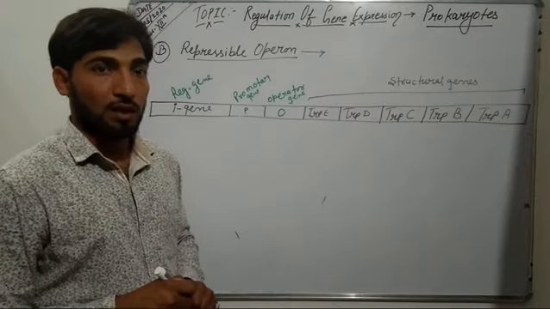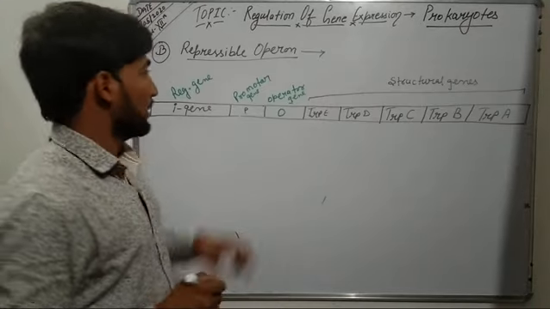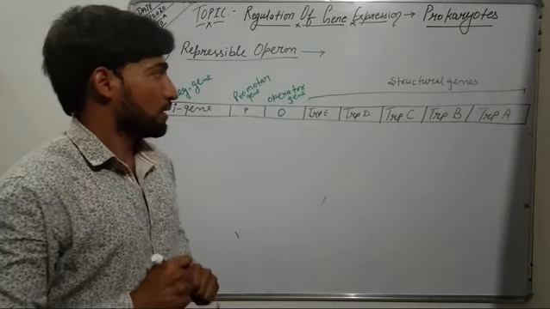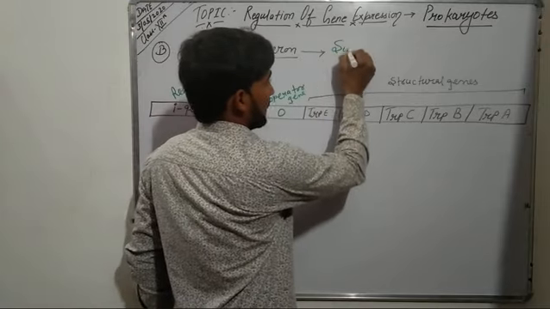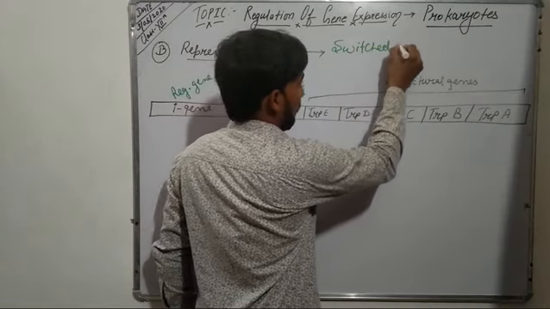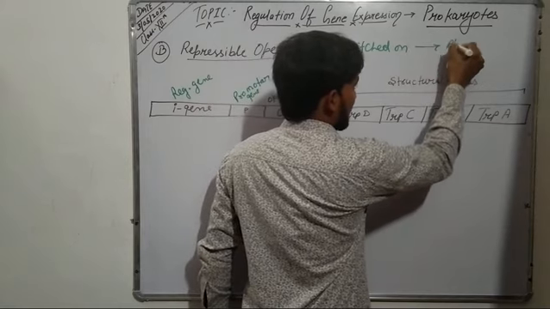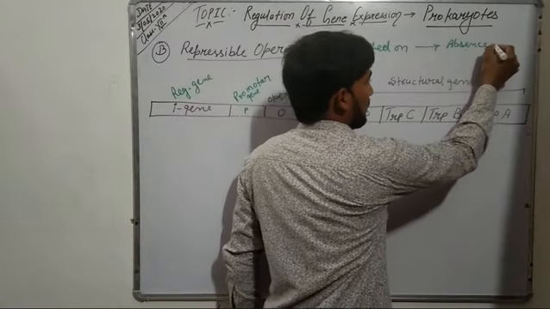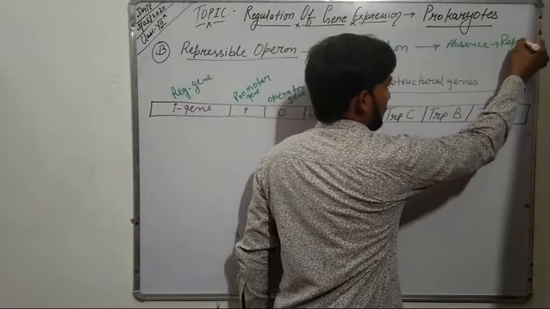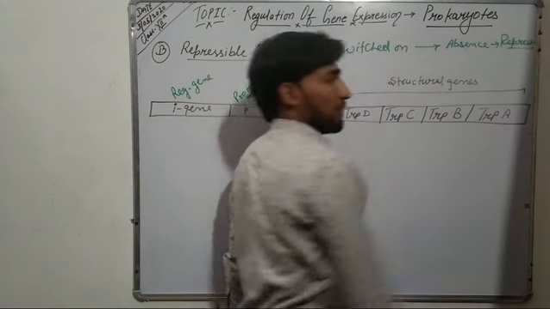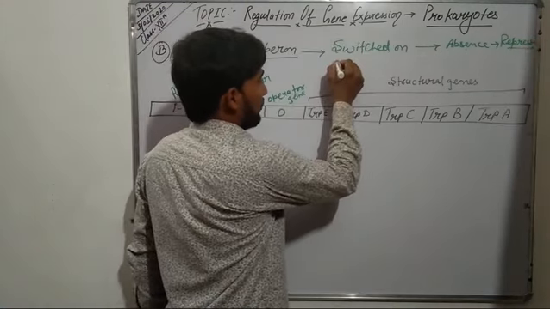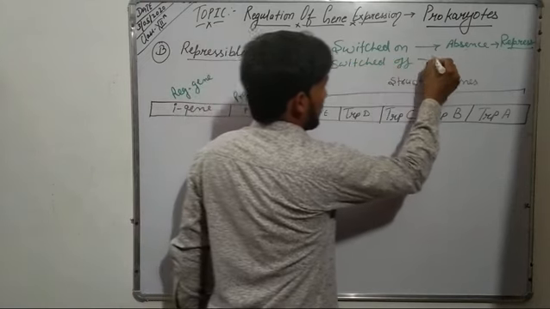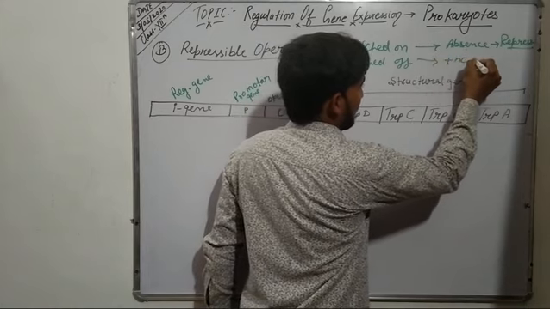Now we are discussing the second type of operon, that is the repressible operon. This repressible operon gets switched on in the absence of a chemical called repressor, and it gets switched off in the presence of a chemical called repressor.